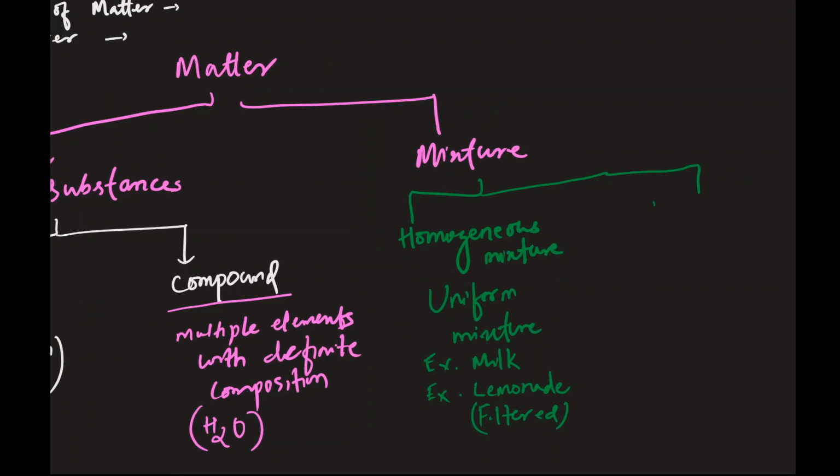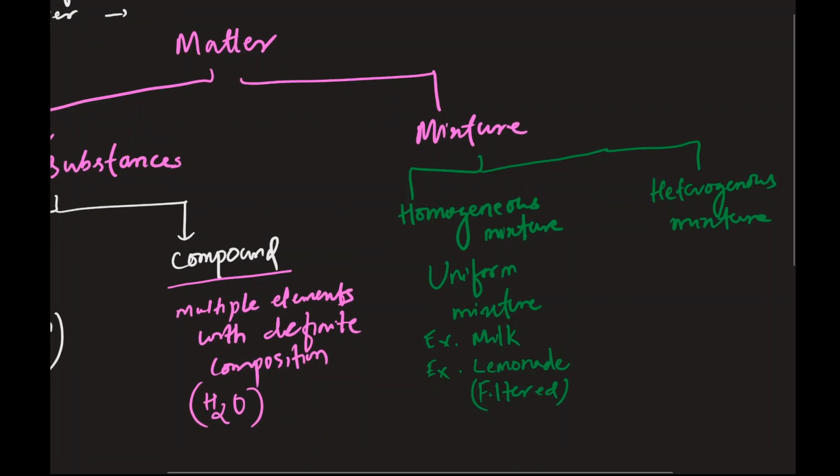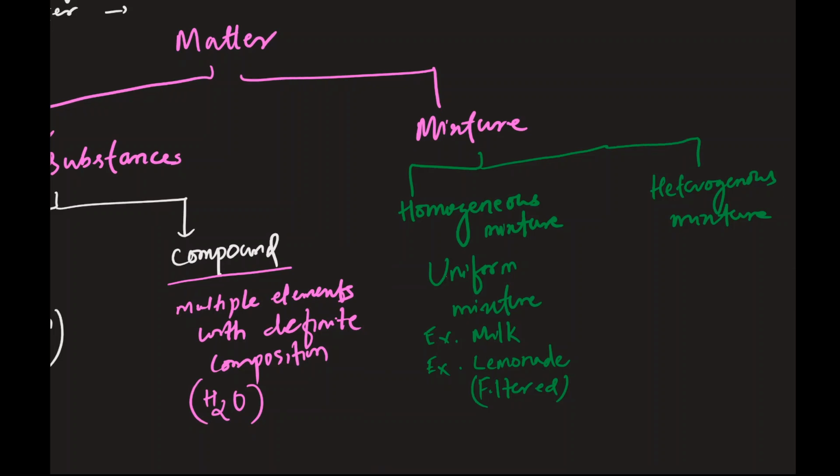The next type is a heterogeneous mixture. And what is a heterogeneous mixture? A heterogeneous mixture is a mixture that's not uniformly distributed. Maybe if you pick a section, the top section is not the same as the bottom section. So here is an example. Let's say you like orange juice, guys. Let's say orange juice with pulp.